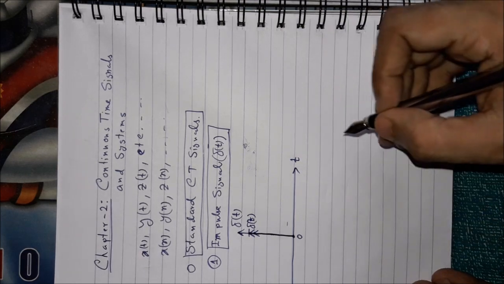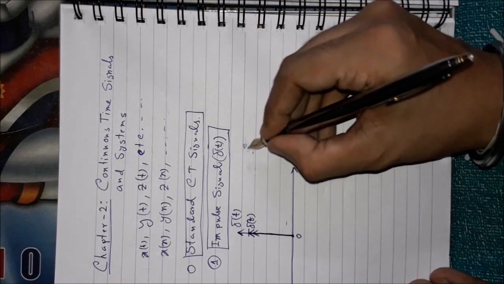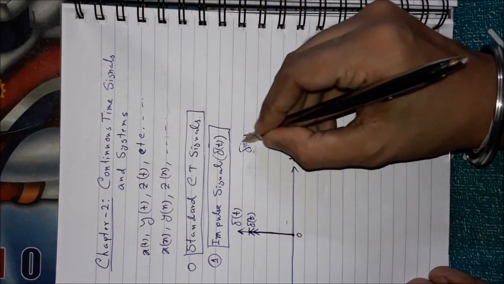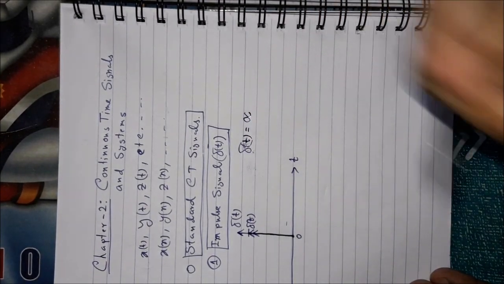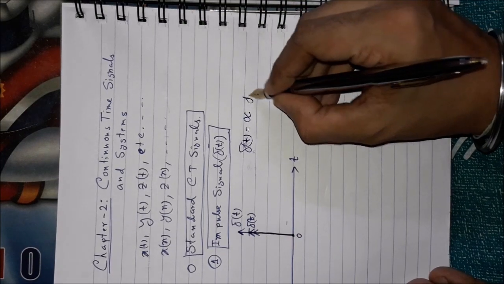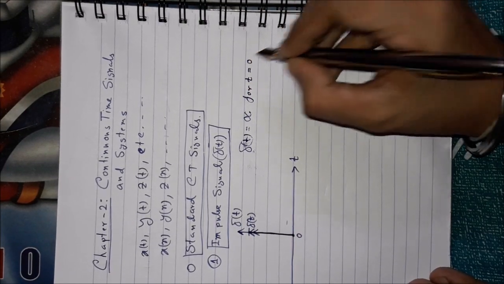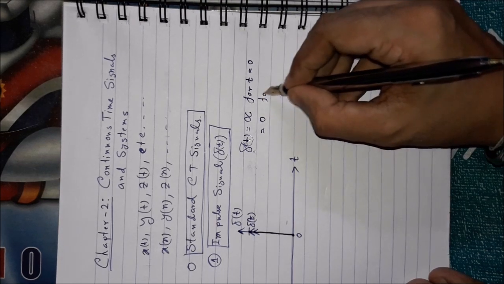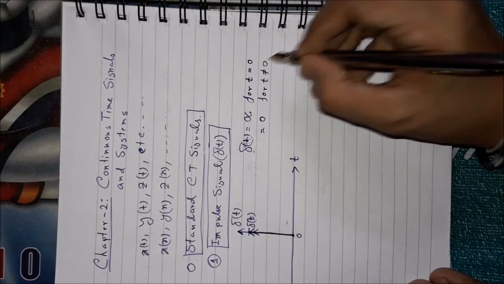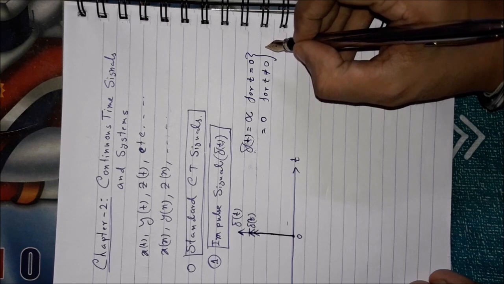So how can you mathematically represent it? Delta(t) should be equal to infinity. Let me tell you that its amplitude is infinity for t equal to 0, but it should be equal to 0 for all other t not equal to 0. That means it is a single valued signal.